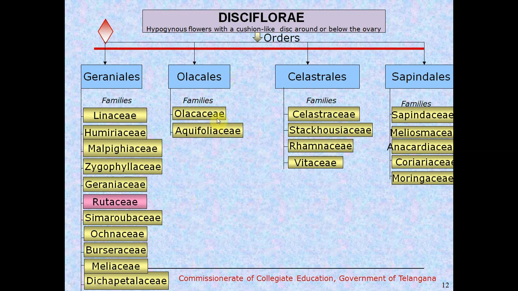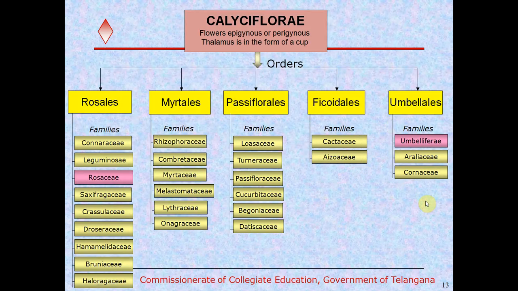And the next order is Olacalis. It consists of 2 families: Olacaceae, Aquifoliaceae. And the next order, Celastralis, is divided into 4 families: Celastraceae, Stachycaceae, Rhamnaceae, Vitaceae. The Sapindalis order is divided into 5 families: Sapindaceae, Meliosmaceae, Anacardiaceae, Coriariaceae, Moringaceae.